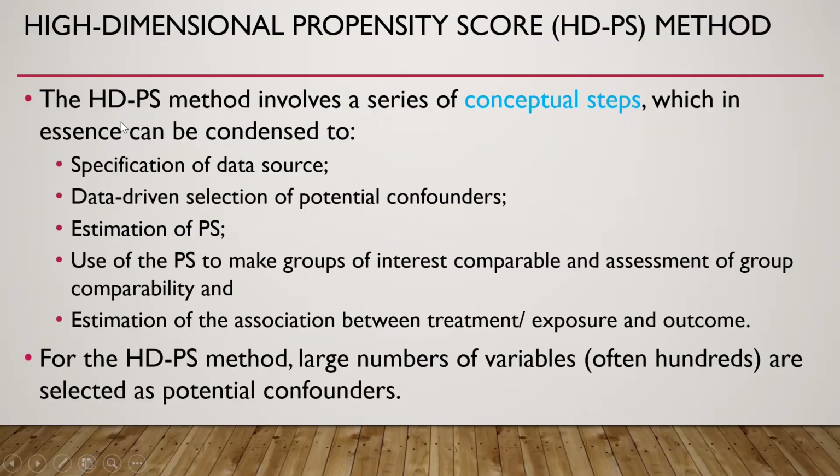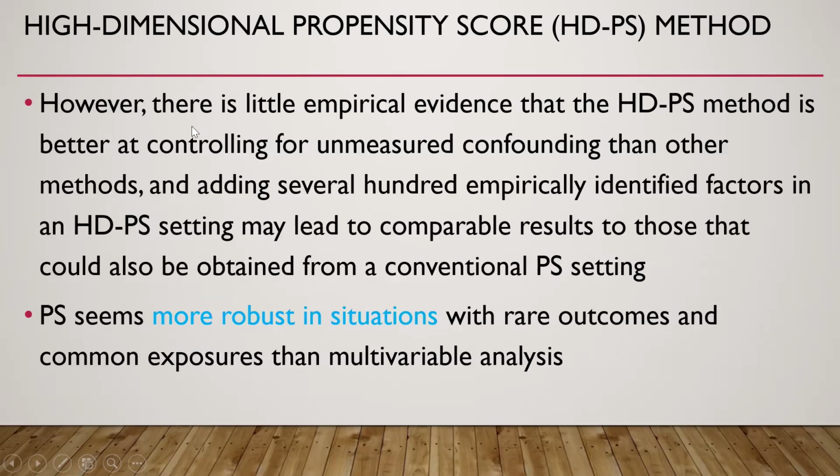This is a newer technique, the high-dimensional propensity score method. It involves a series of steps, and these are the steps. Here, a large number of variables, often hundreds, are selected as potential confounders. There is little empirical evidence that the high-dimensional propensity score method is better at controlling for unmeasured confounding than other methods, and adding several hundred empirically identified factors in a high-dimensional propensity score setting may lead to results comparable to those that could also be obtained from conventional propensity score methods.